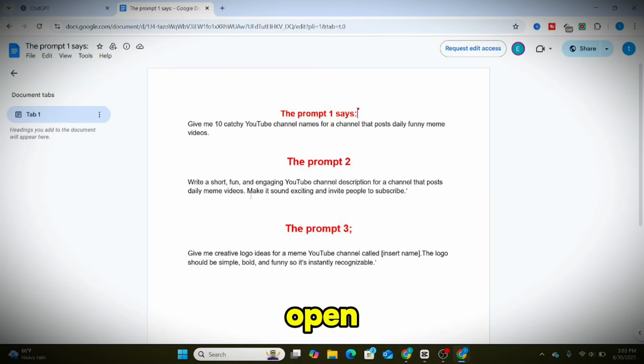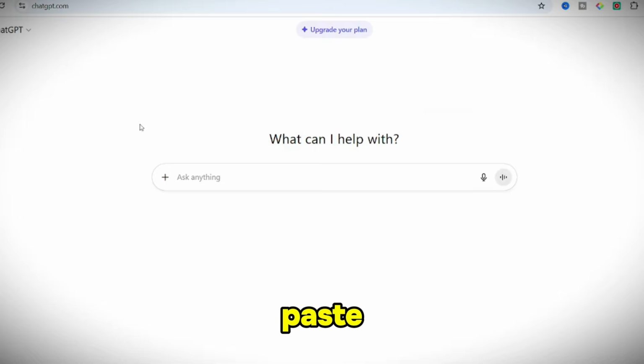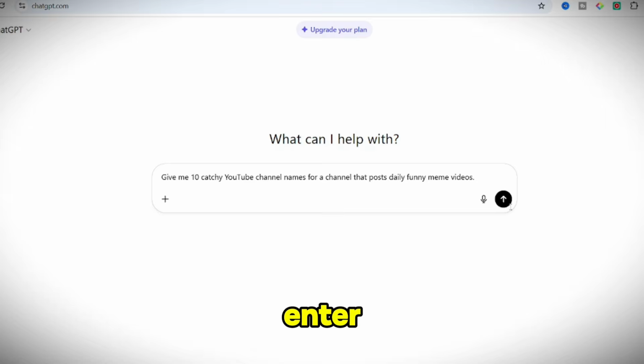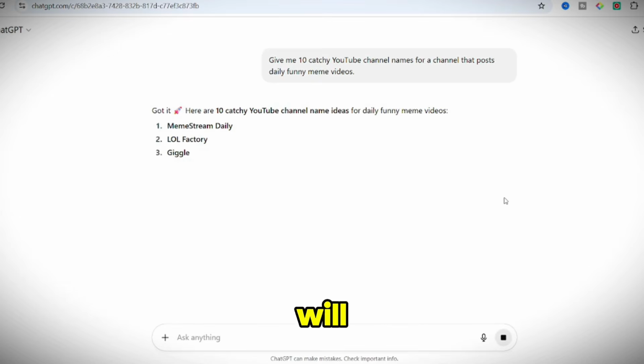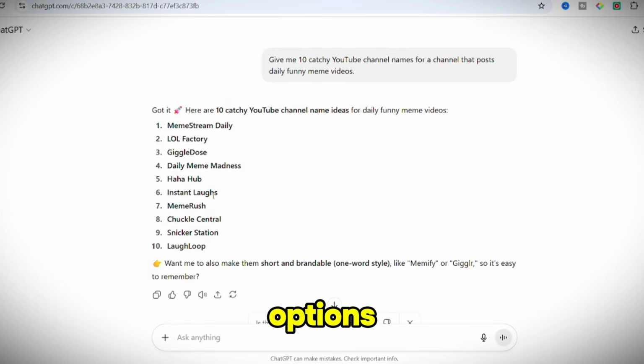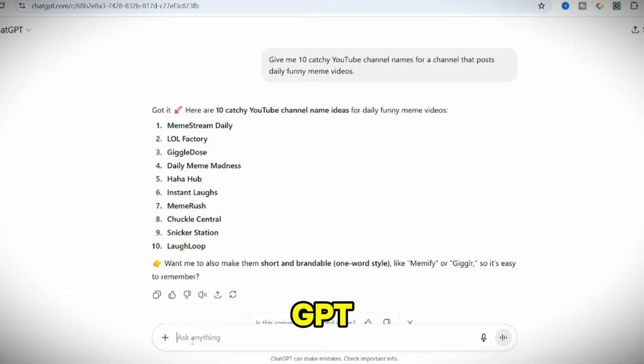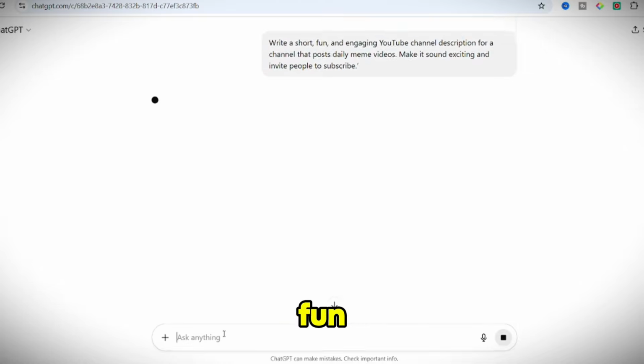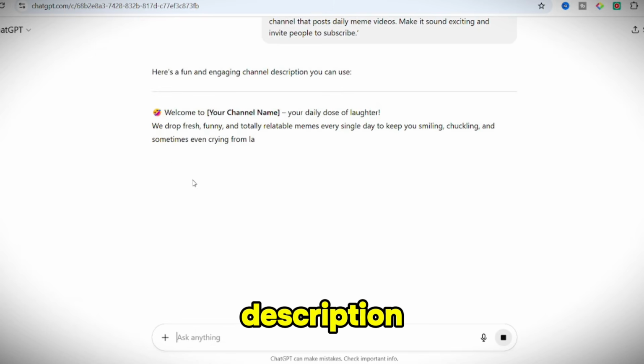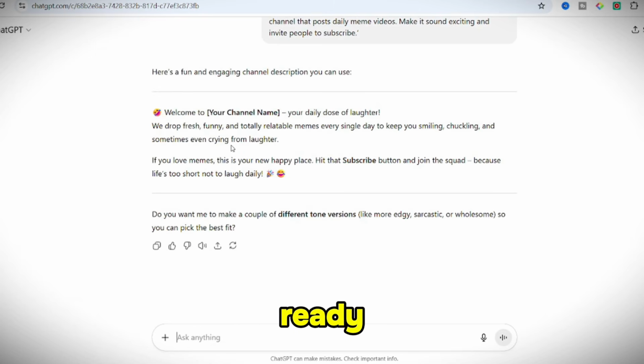Here's how it works. Open the doc, copy the first prompt, and paste it into ChatGPT. Hit enter, and instantly ChatGPT will give you 10 catchy channel name options. Pick the one you like best. Next, copy the second prompt from the doc and paste it into ChatGPT. This one asks for a short, fun, and engaging YouTube channel description. Hit enter, and you'll get a ready-to-use description that's perfect for your new channel.